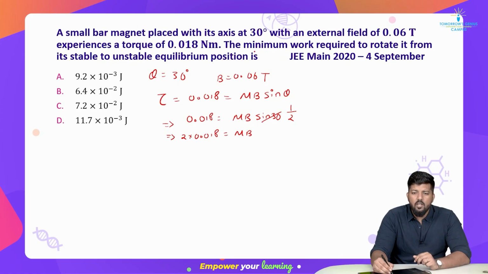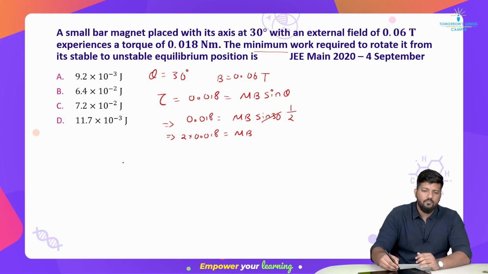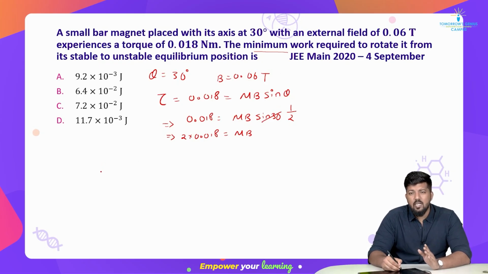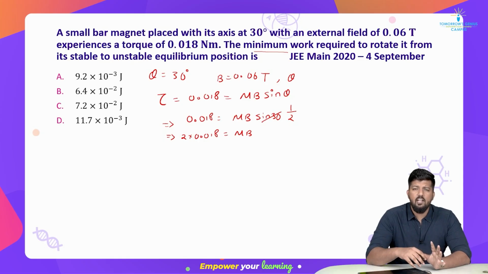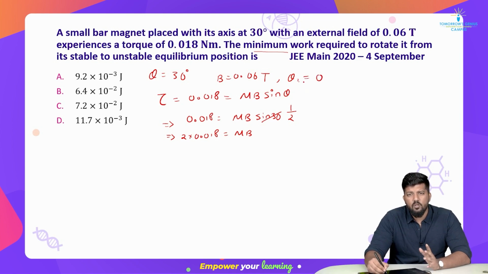Now, the important thing asked in this question was how much work is required to rotate it from stable to unstable. When the angle is given and it is rotated, rotation means the angle changes. So what will be the angle for stable? Let's say theta 1 for stable will be zero. The angle for unstable, theta 2, will be pi. Very good. So what will be my work done?